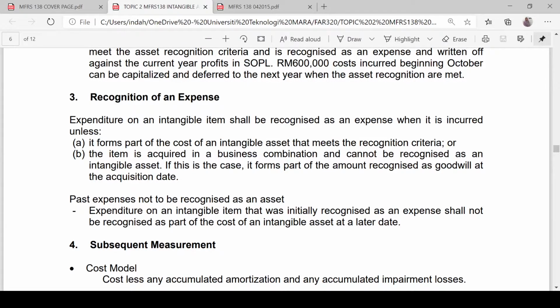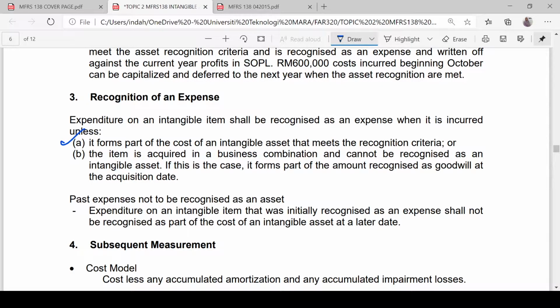Okay, so what should we do with the expenditure that we have incurred on an intangible asset item? Expenditure on an intangible asset shall be recognized as an expense when it is incurred, unless... so basically all the costs that you have incurred in acquiring the intangible asset are to be expensed off in SOPL. However, that amount can be capitalized if it forms part of the cost of an intangible asset that meets the recognition criteria.